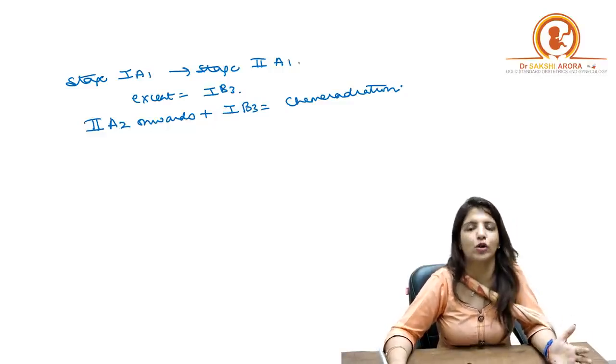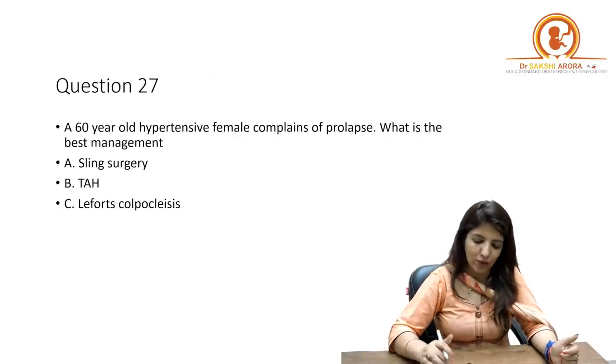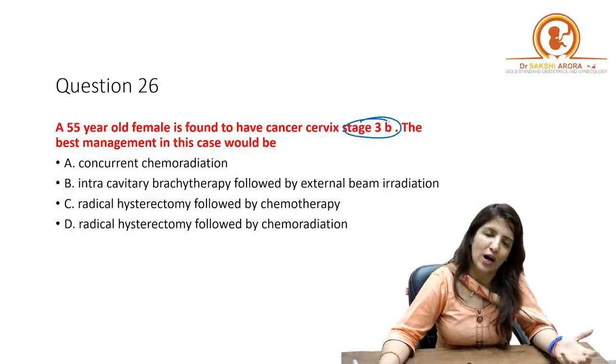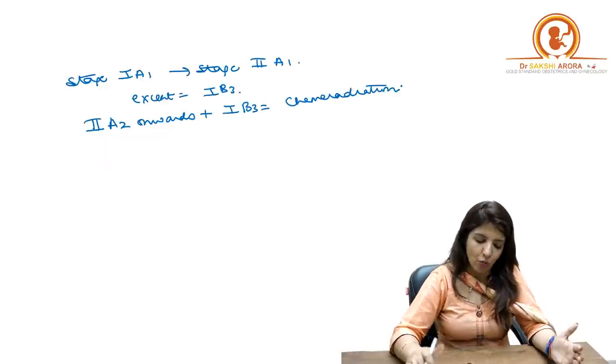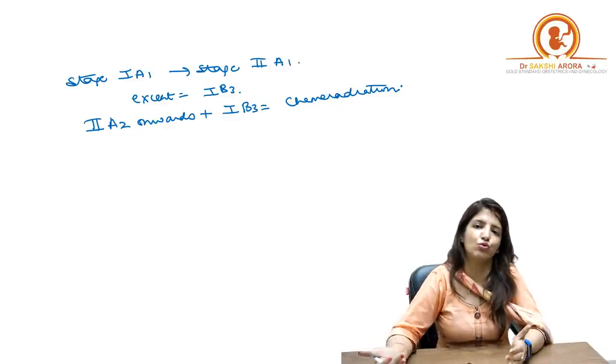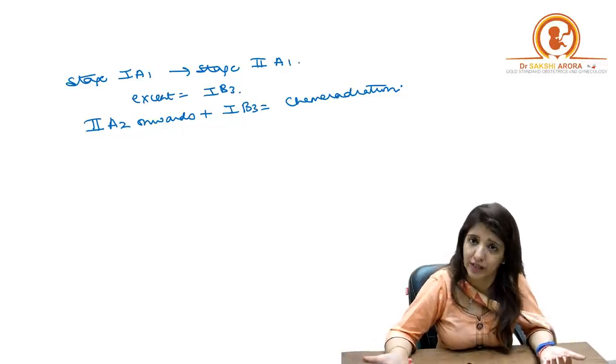If cisplatin is not available, then 5-fluorouracil. Right? So over here your question was asking about stage 3B. I told you from stage 2A2 onwards, you always have to do chemoradiation. So in stage 3B, you have to do chemoradiation.